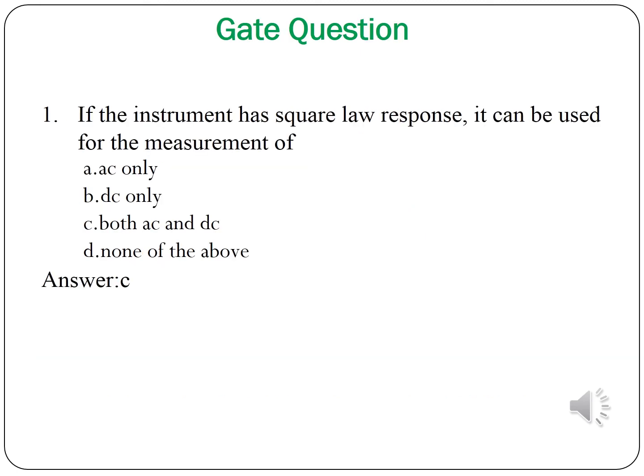So next we can see some of the GATE questions. First question: if the instrument has square law response, it can be used for the measurement of, options are AC only, DC only, both AC and DC, none of the above. So the answer is C.